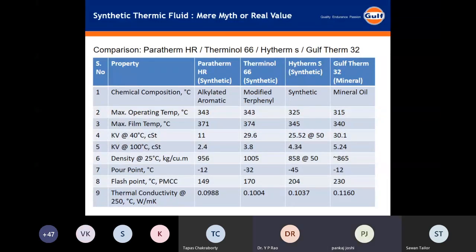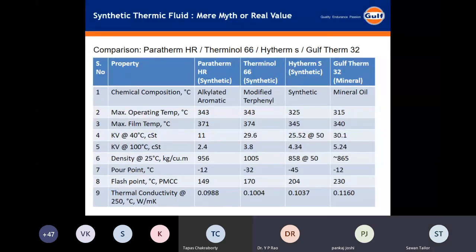I have a question. On which parameters does our top-up percentage depend? You can say directionally, the lower the flash point, the higher the top-up, for given system conditions. Okay, and what is the general top-up percentage for the synthetic fluid?